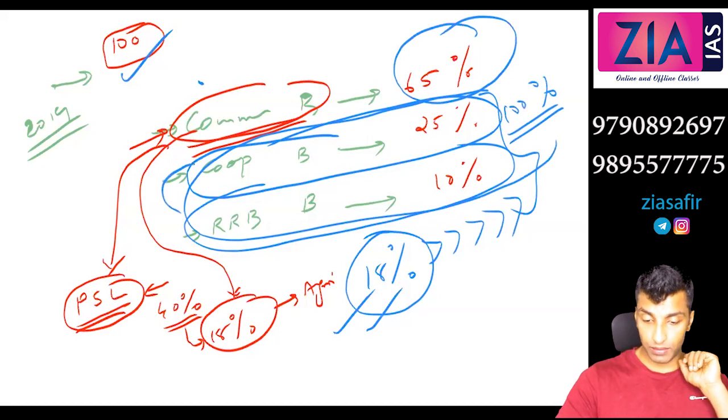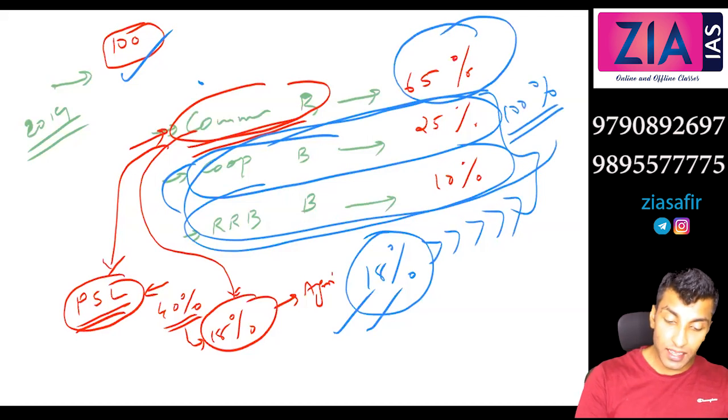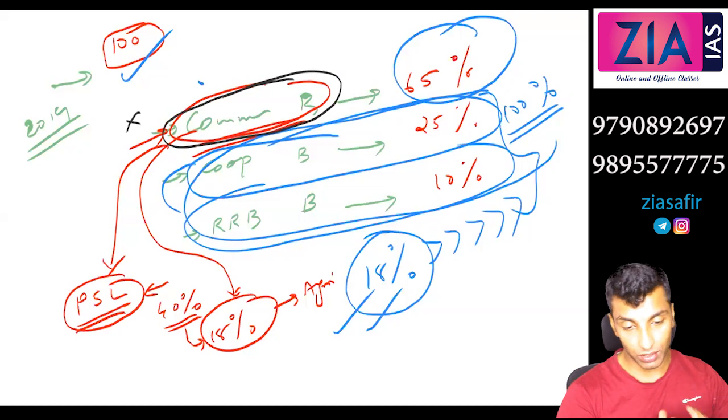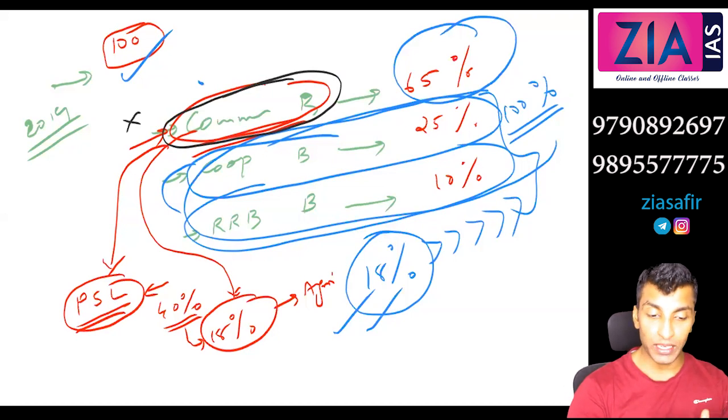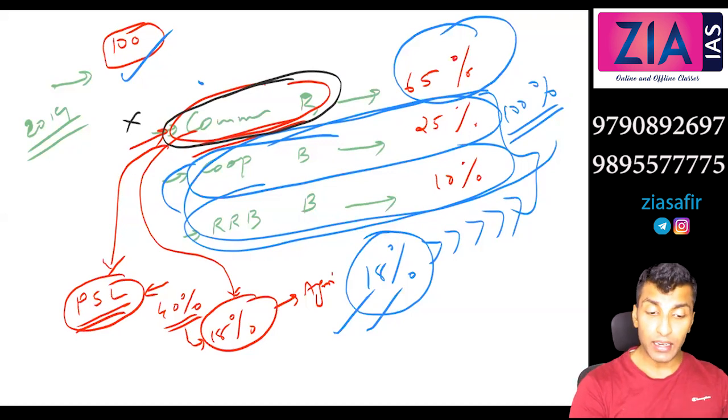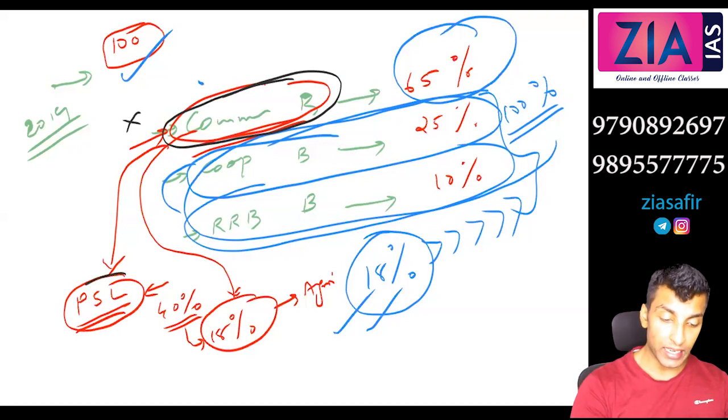Sir, is PSL not applicable to cooperative and RRB banks? Which one? Priority sector lending. Sir, cooperative banks and RRBs don't have to follow PSL norms? It is applicable. But what I'm saying is, PSL is mainly required for whom? It is mainly for commercial banks, because they will not lend to agriculture. They don't want to, because there is a chance of default. But RBI is compelling them under priority sector lending.